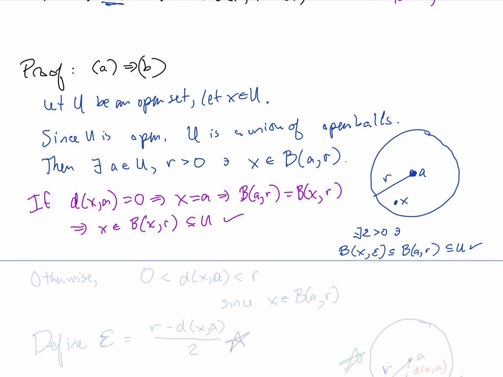So that's sort of a boring case, and we're just eliminating it in order to assume that the distance between x and A is greater than 0.